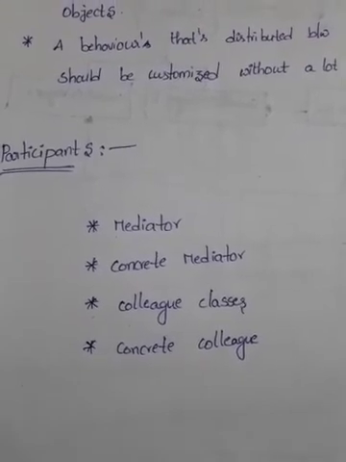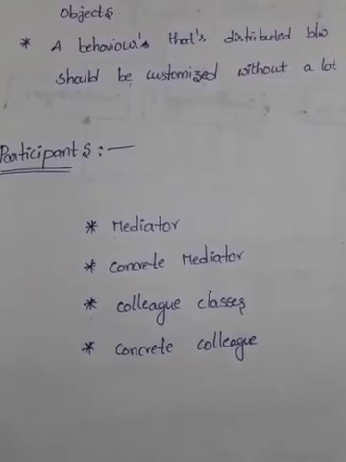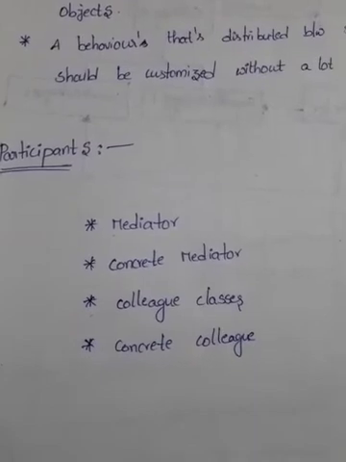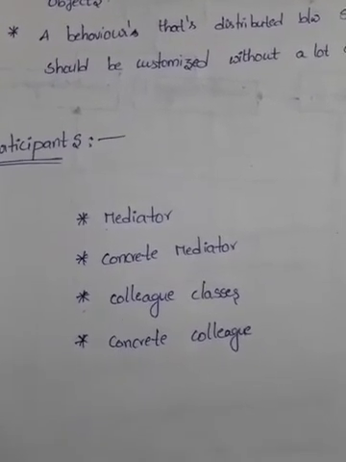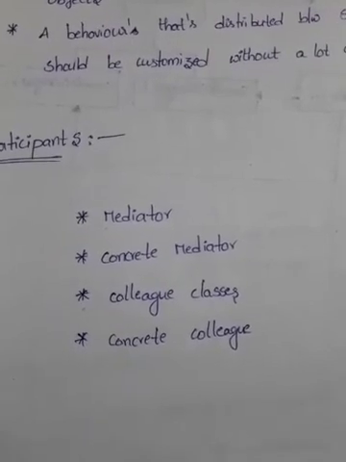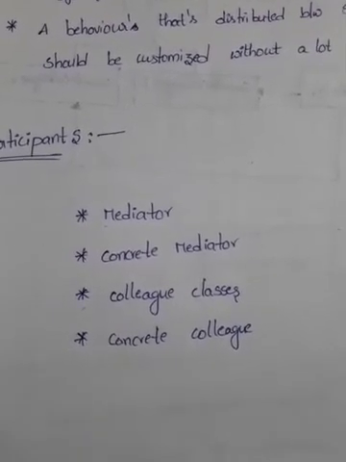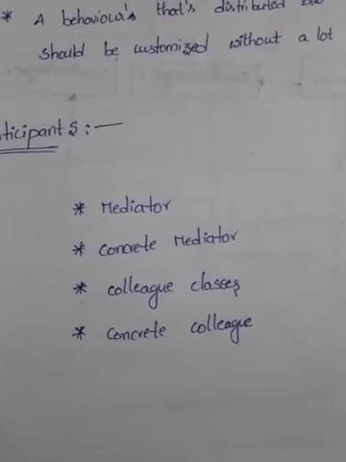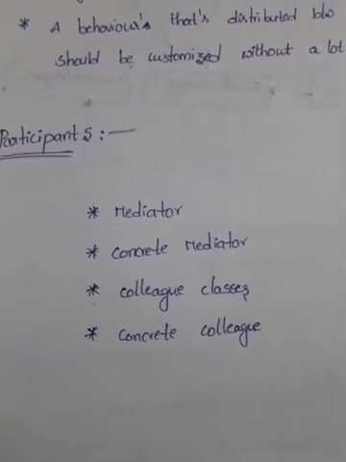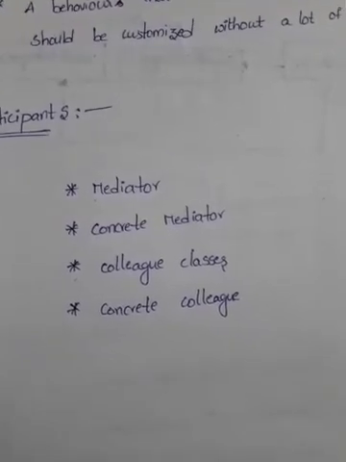In the previous example, the list box and entry fields all come under the colleague classes. Each colleague class knows its mediator object, and each colleague communicates with its mediator whenever it would have otherwise communicated with another colleague. So these are the participants which we can say are under our structure.